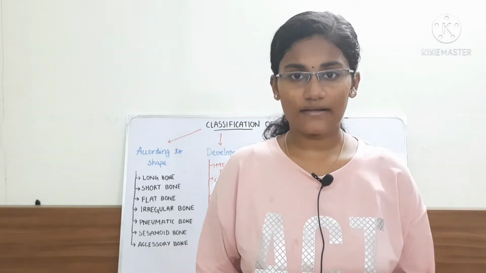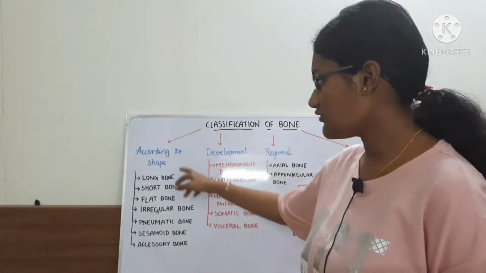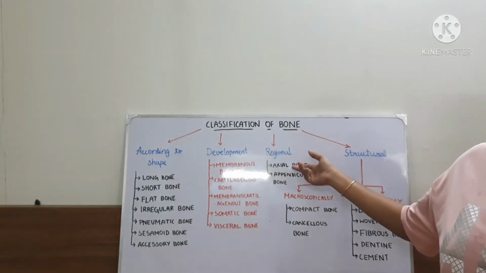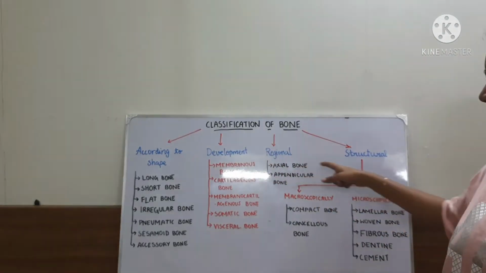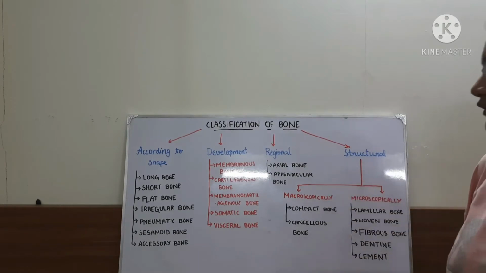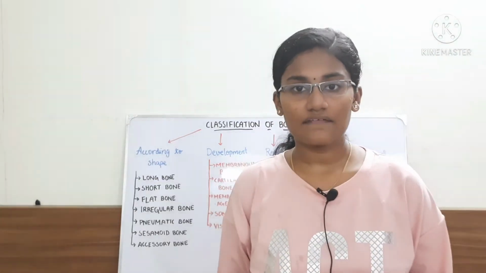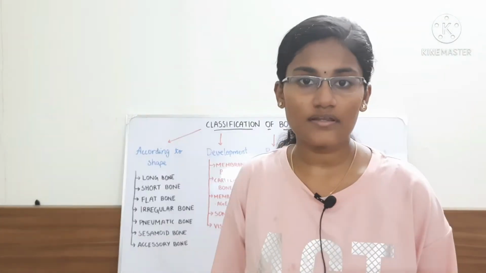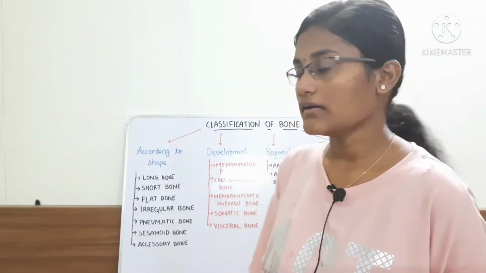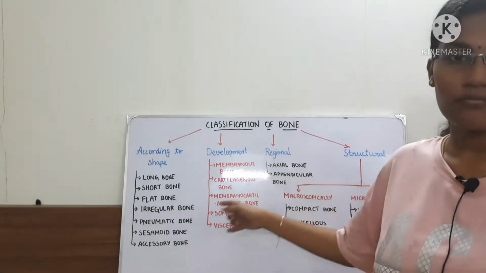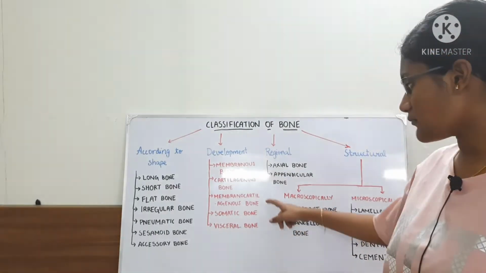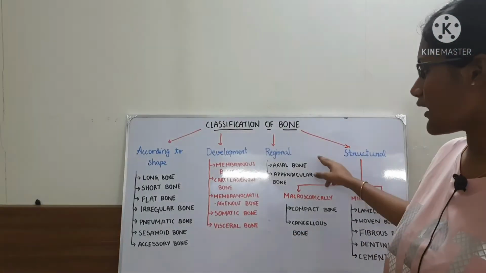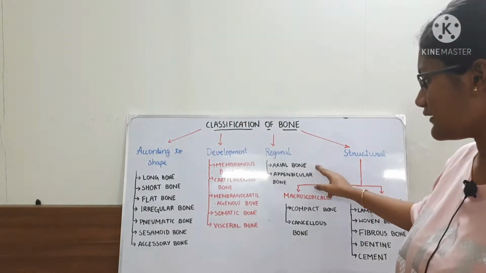Now let's talk about the classification. Bone is classified on the basis of the shape and the development, and then the region in which it is present, and then the structure. So according to shape, bone can be classified as long bone, short bone, flat bone, irregular bone, pneumatic bone, sesamoid bone, and the accessory bones. According to development, it is classified as the membranous bone, cartilaginous bone, and then membranocartilaginous bone, somatic bone, and visceral bone. Based on the region, it is classified into axial and appendicular.